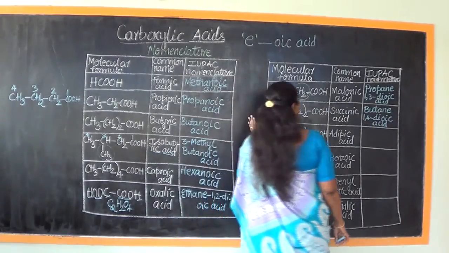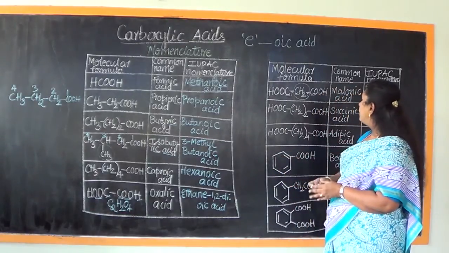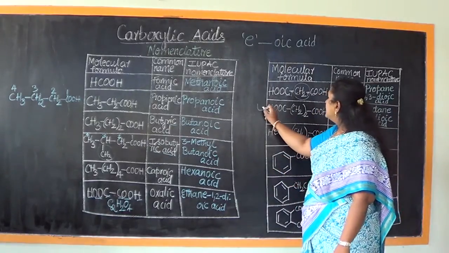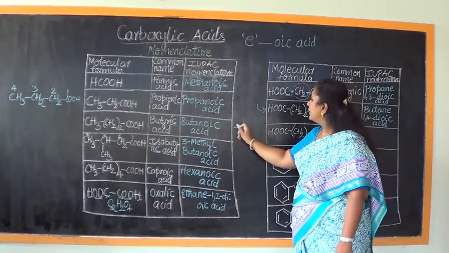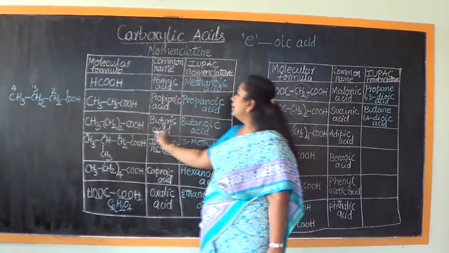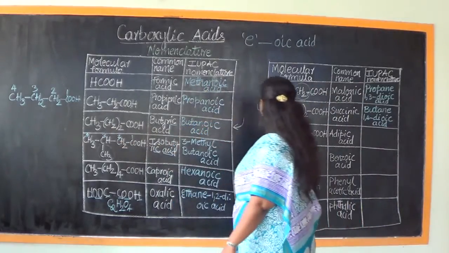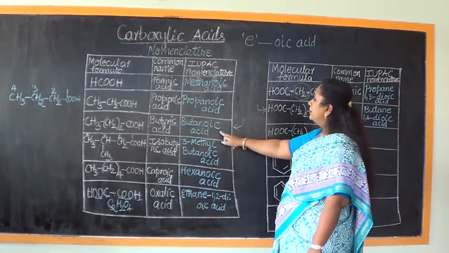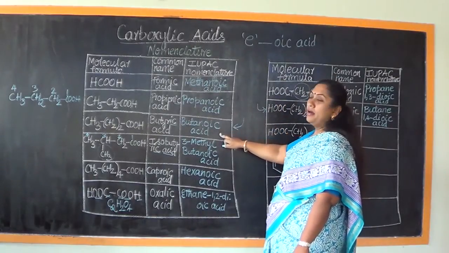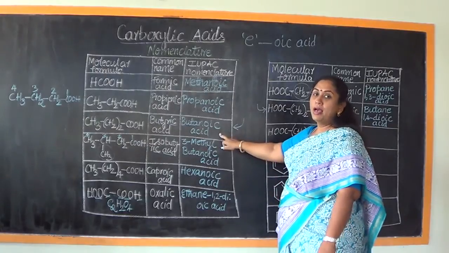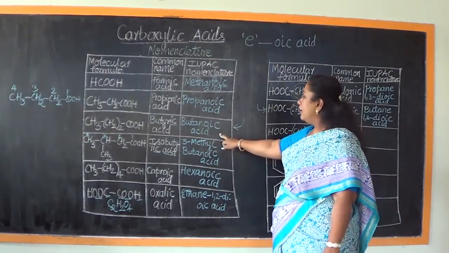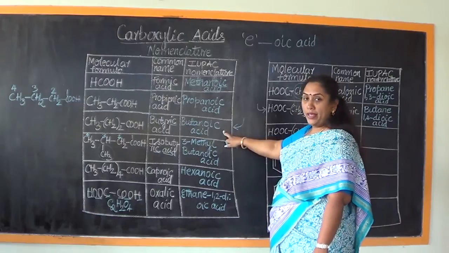Now I want you to focus your attention on this particular structure and this particular structure. What is the difference that you notice between them? Both of them contain 4 carbon atoms and saturated. Here it is called butanoic acid.